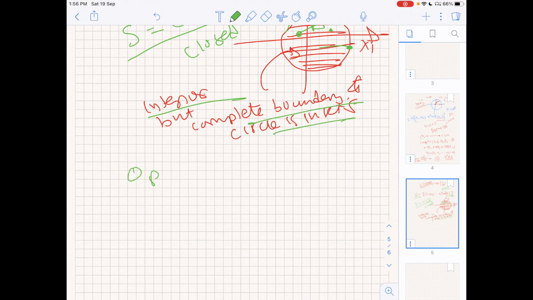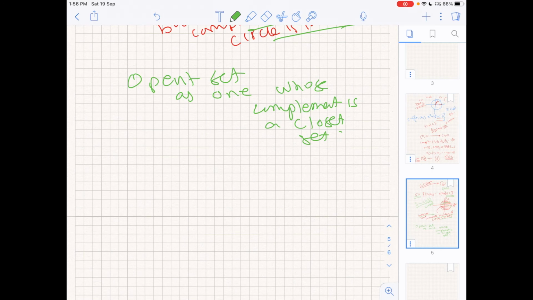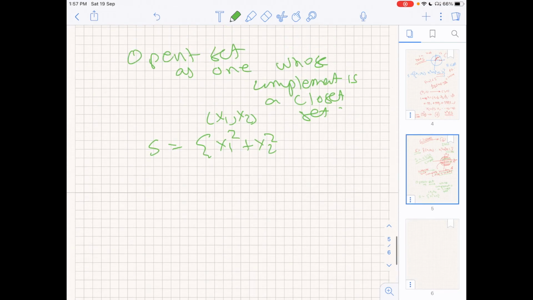So we define an open set as one whose complement is a closed set. For example, let me take the set of all x1 x2 such that x1 square plus x2 square is strictly less than 1.